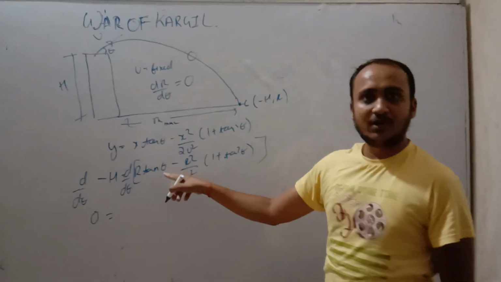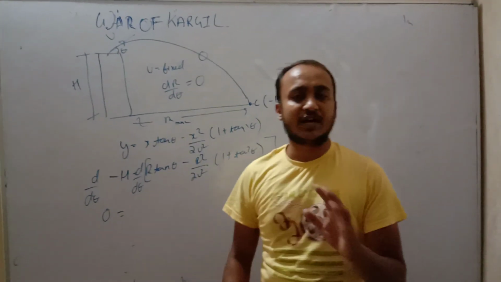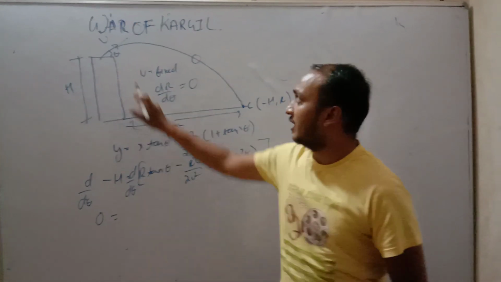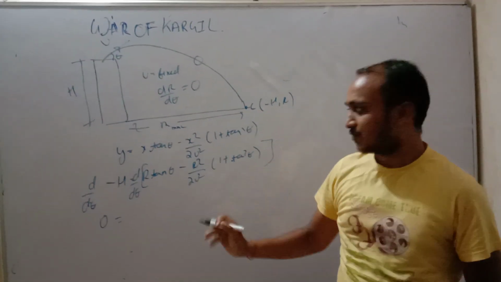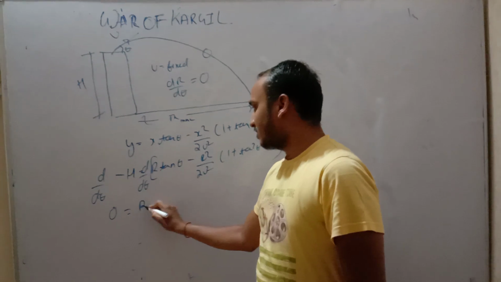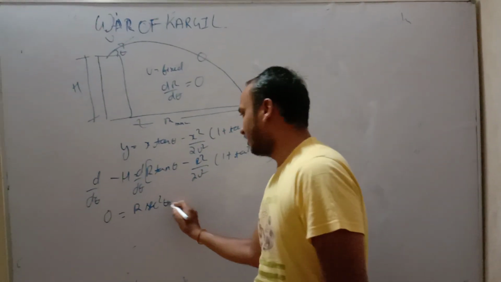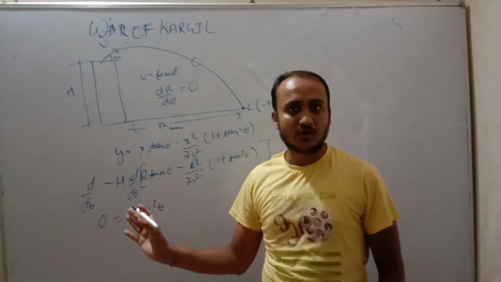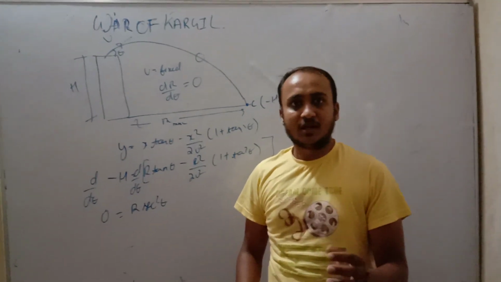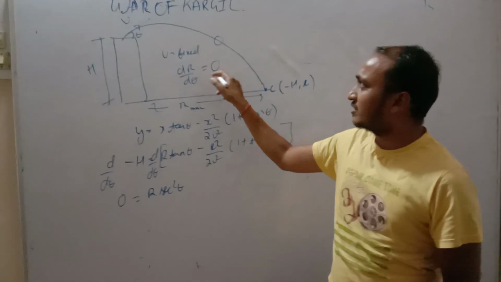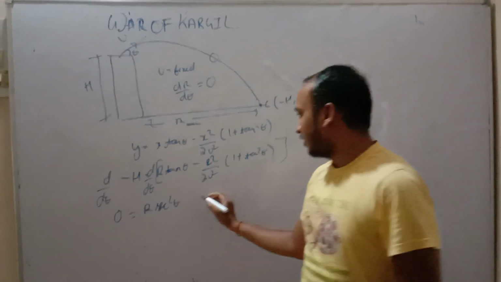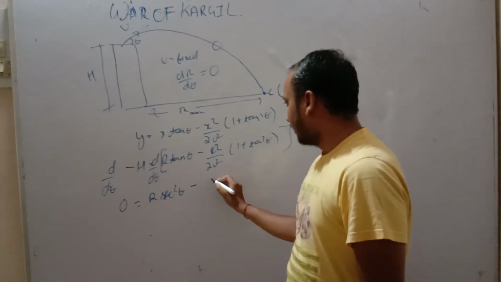Now r and theta are both variables, because r depends on theta. If theta changes, r will change. So keeping r constant and differentiating tan theta, it becomes sec square theta. Now keeping tan theta constant and differentiating r, its value is 0, so we will not differentiate it.